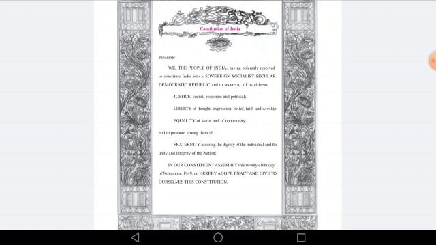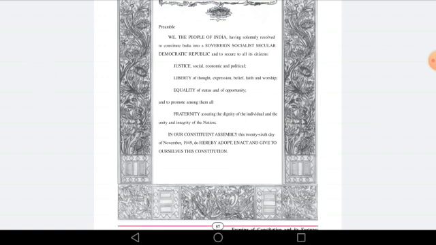Then the next is justice, liberty, equality, and fraternity. So justice means the objective of this preamble is to give justice to all who deserve, right? There would be justice for all.